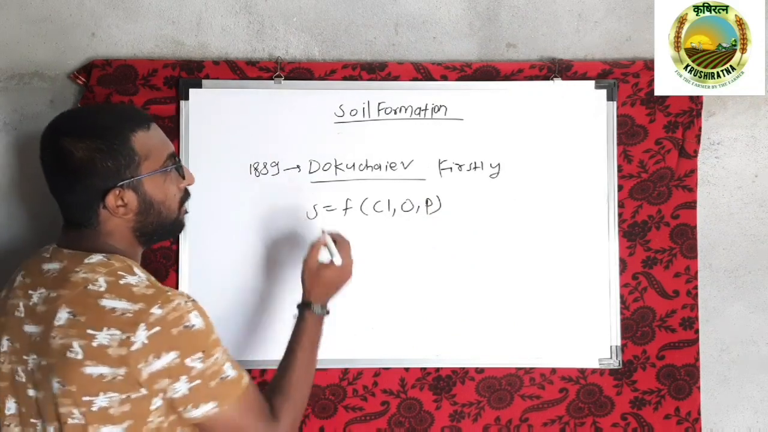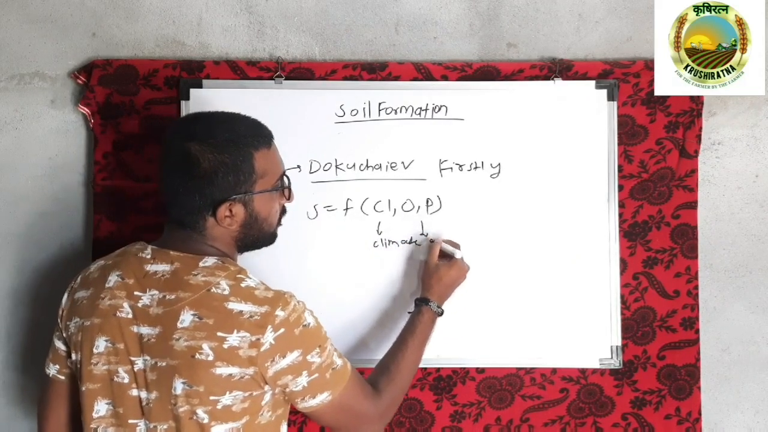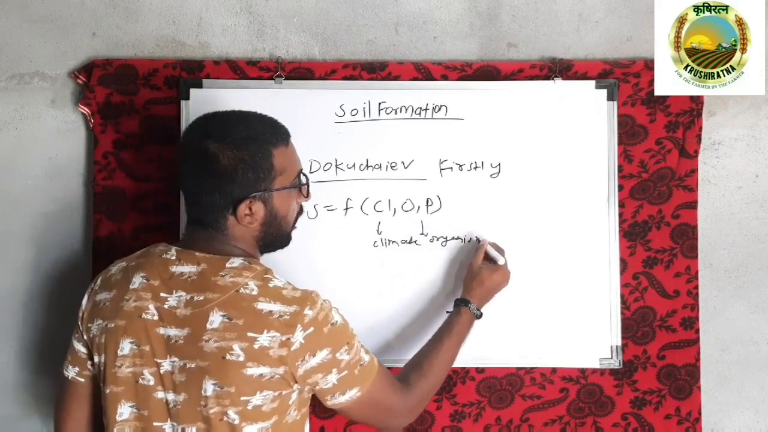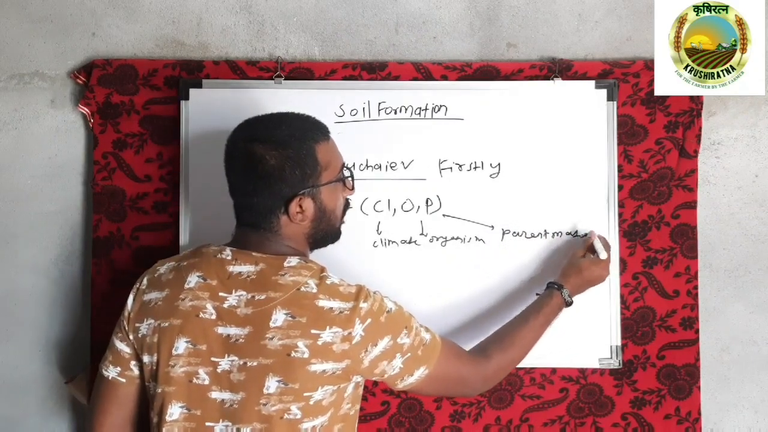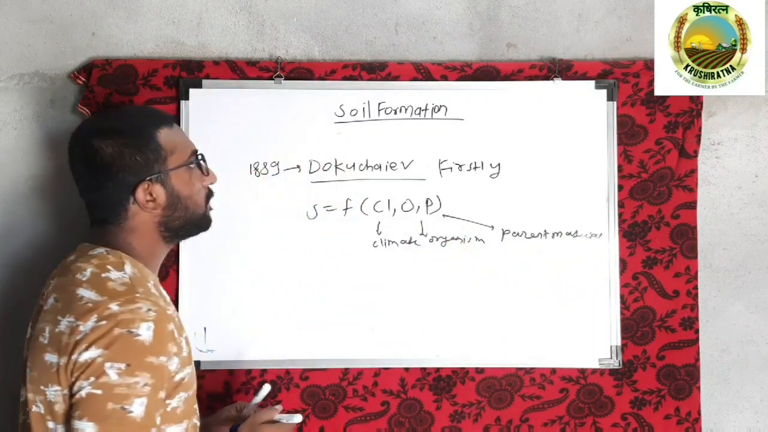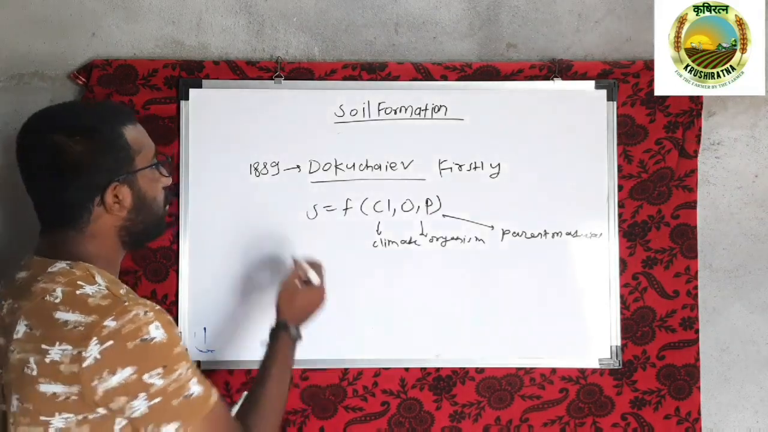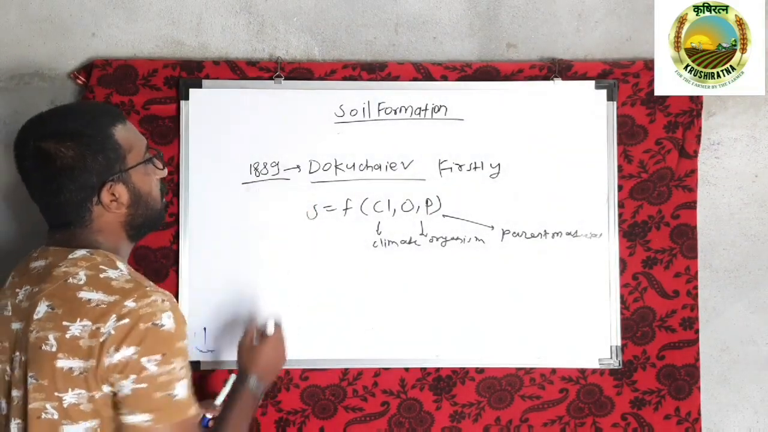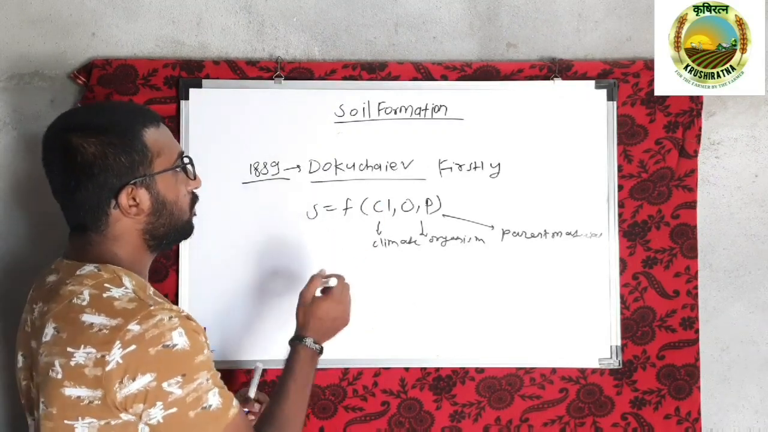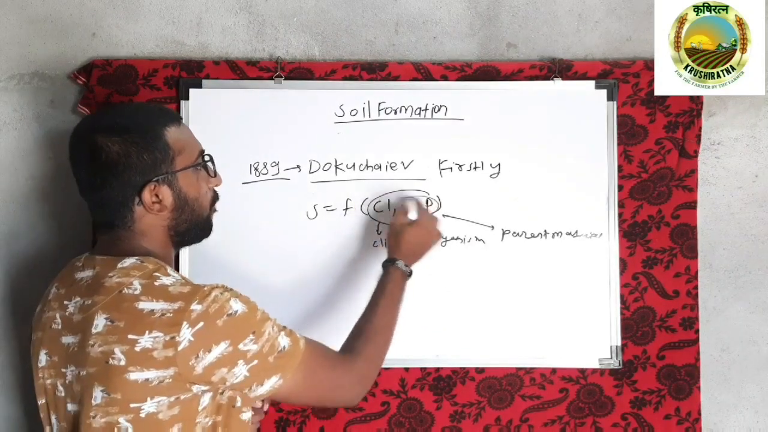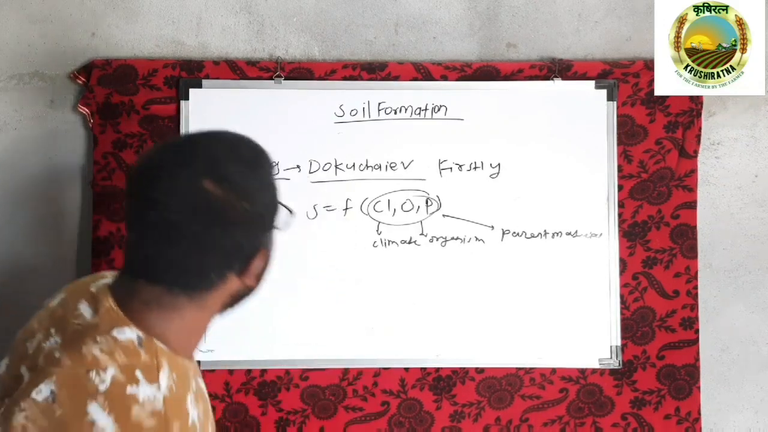According to him, the climate, then organism, and then parent material, these three factors are responsible for, or contribute to, the soil forming processes. From the objective point of view, you have to remember this year and the scientist: the first scientist who gave the description about the various soil forming factors is Dokuchaev.